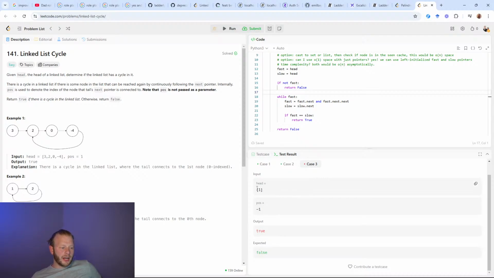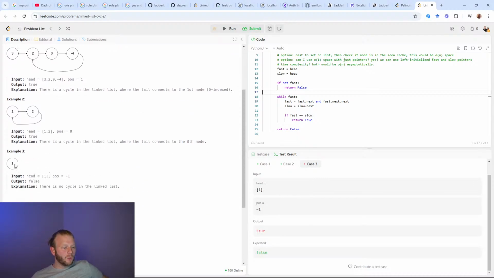So in this case 3, I only have the head node of 1. And so fast and slow are both initialized to point to that first node. With me? So they both point to the first node, if not fast. Well, I do have a node, so we're not going in there. So we're coming over here. While fast, well, I do have fast. So fast is fast.next. So that would be none. And fast.next.next. That's not a thing. So fast.next is none.